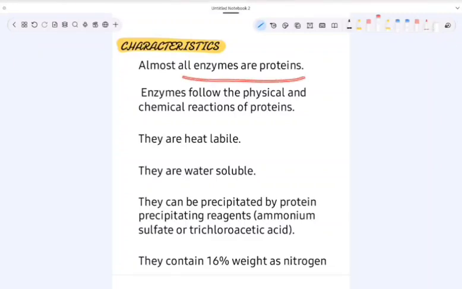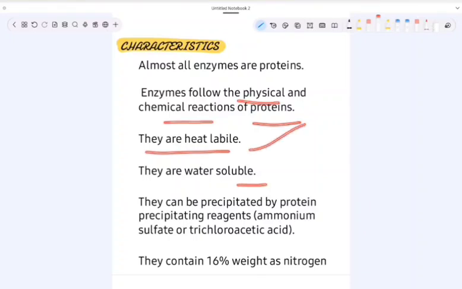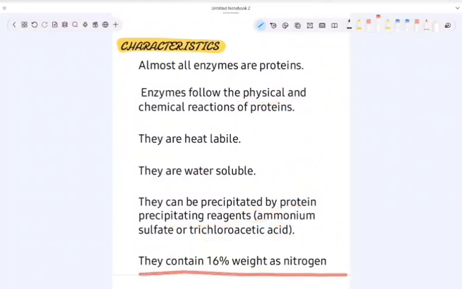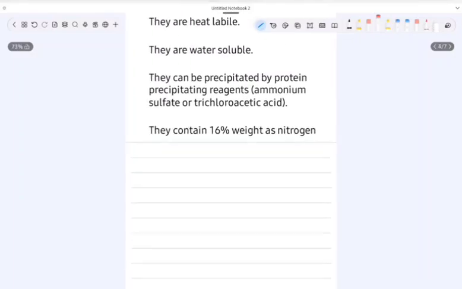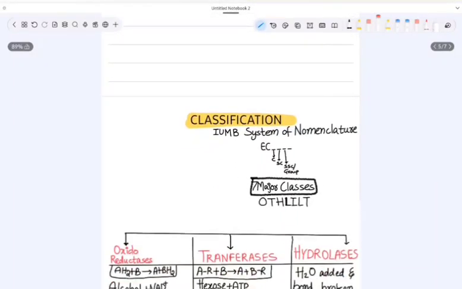Almost all enzymes are proteins, the exception is ribozyme. Enzymes follow physical and chemical properties of proteins. That is what we saw: heat labile, water soluble, precipitated by protein precipitating reagents like ammonium sulfate or trichloroacetic acid. They contain 16% weight as nitrogen. This is the characteristic. Now let us see the classification of enzymes.